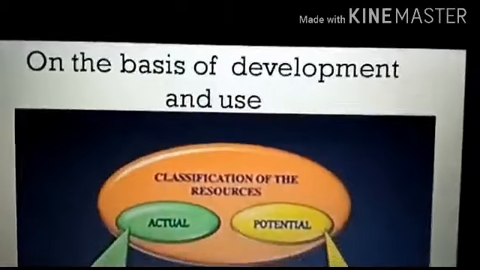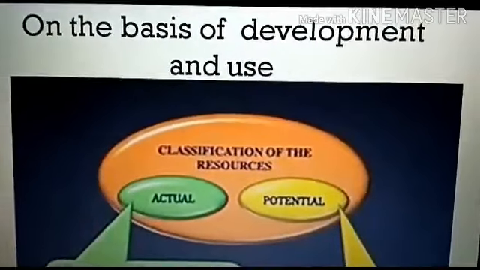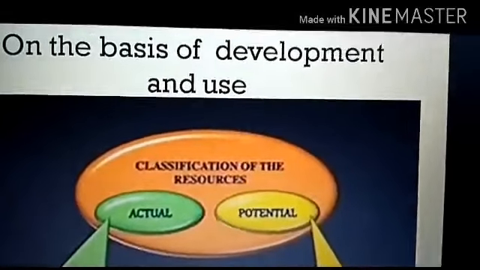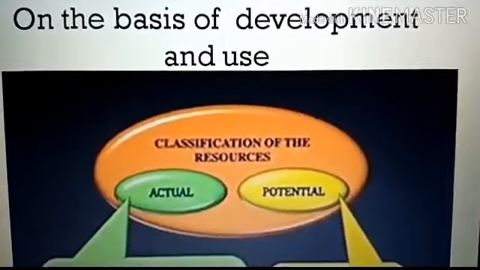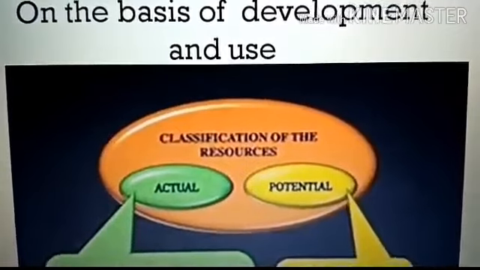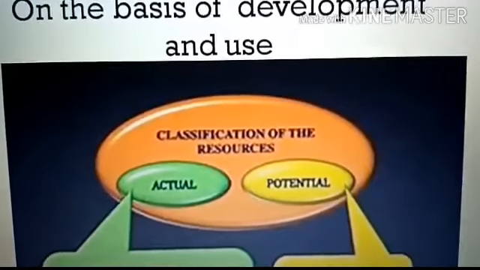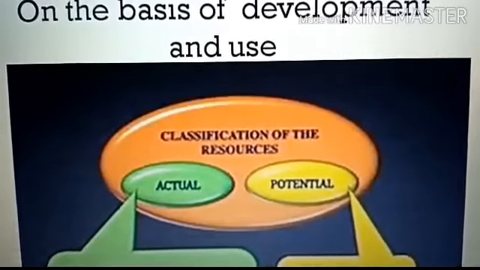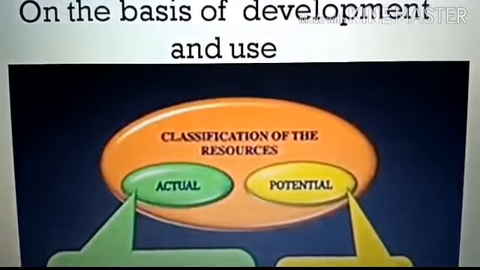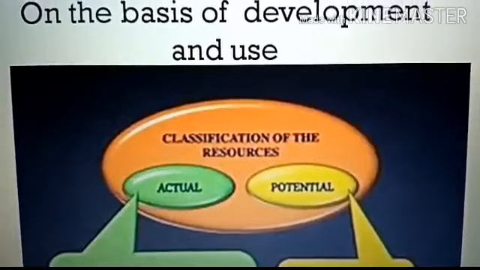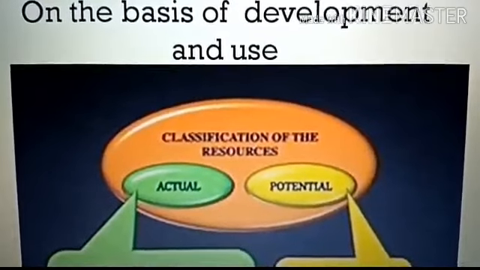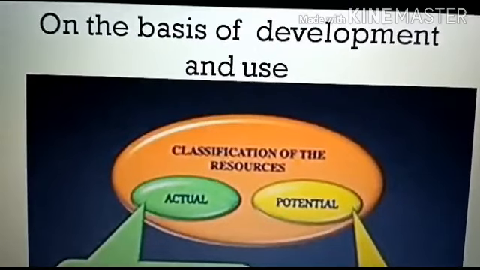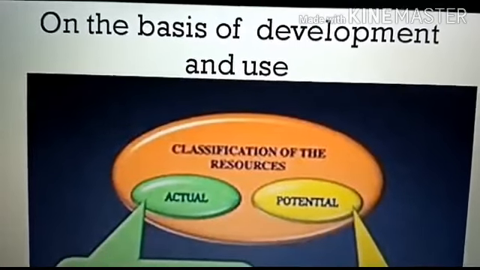So, first category is on the basis of development and use. We can classify natural resources into two: actual resources and potential resources. Those resources whose quantity is known, that means actual resources quantity is known. These resources are being used in the present. Example, coal deposit in Ruhr region of Germany and coal deposit in India.